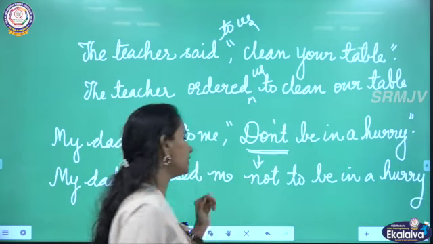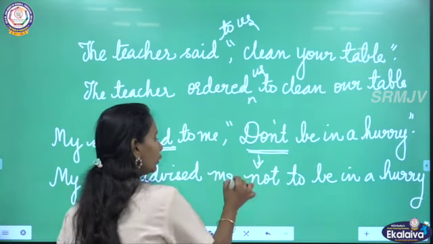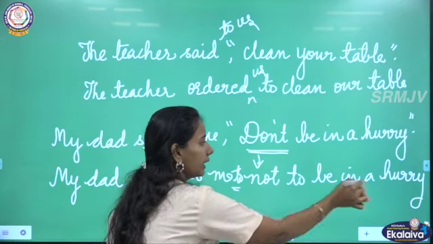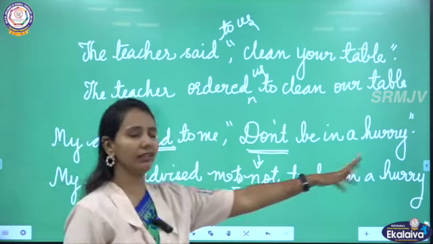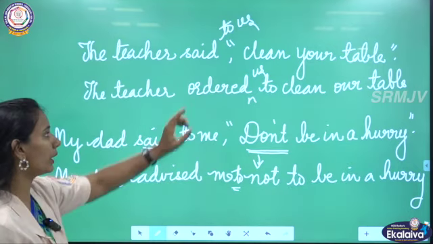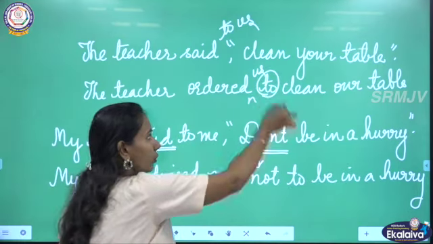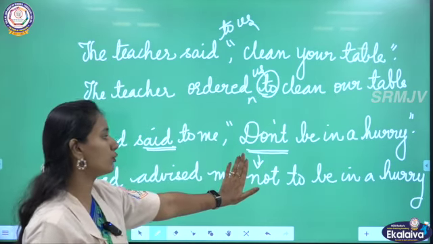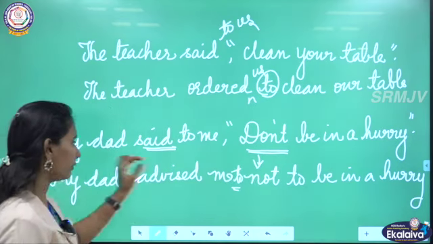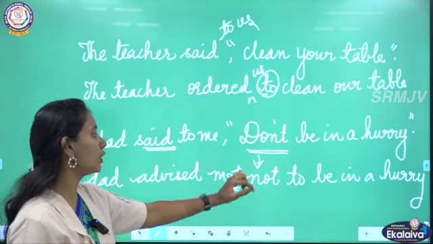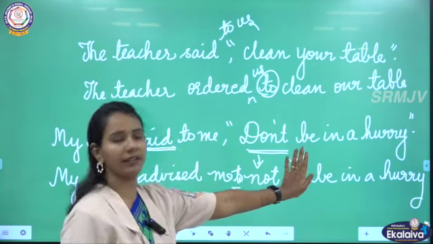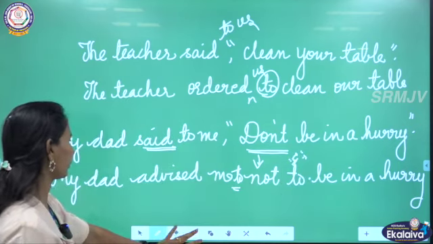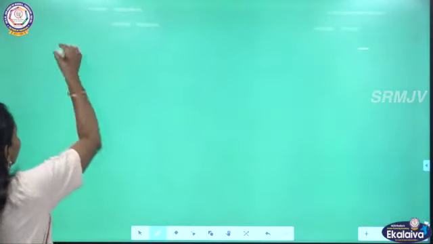My dad advised me to not, either you can write to not be in a hurry or not to be in a hurry. Okay? I told you, you have to introduce to. Yes or no? My dad advised me not to be in a hurry, or my father advised me to not be in a hurry. Understood, children? Either here or there. One more example.